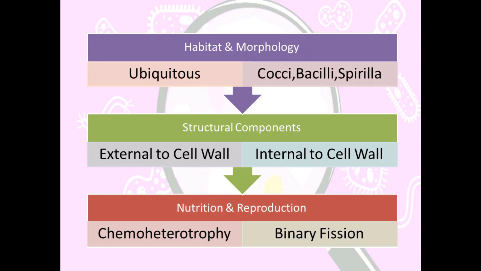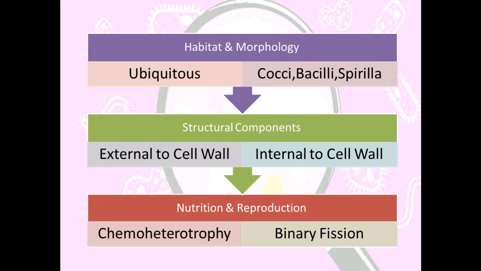So when we talk about habitat and morphology, habitat is a place where the microorganisms are present, and we say microorganisms are ubiquitous in nature, which means they are present everywhere in nature. And when we discuss morphology, that is the size, shape and arrangement of bacteria, we are going to mainly discuss cocci, bacilli and spirilla, the important morphological forms of bacteria.